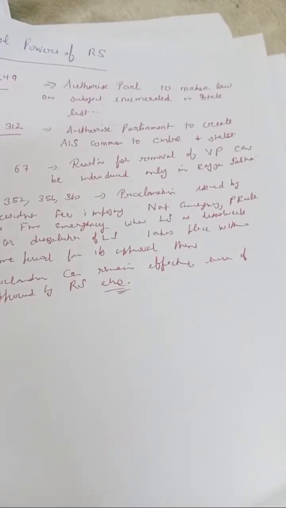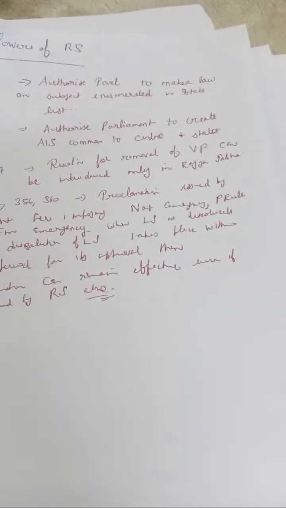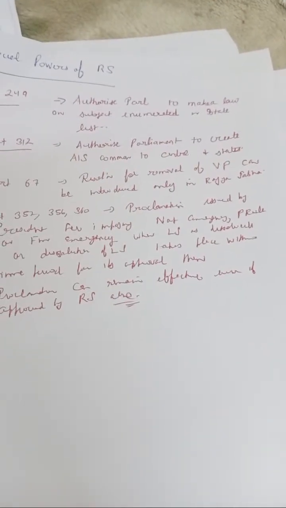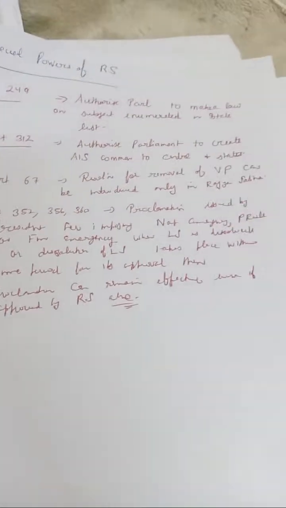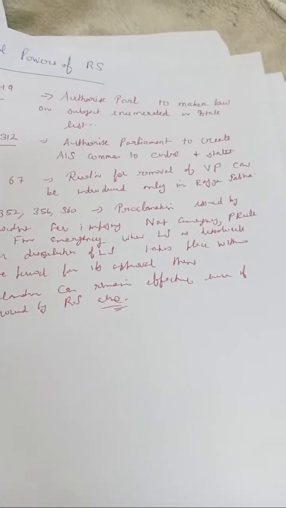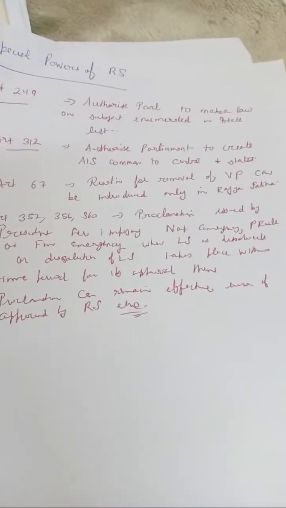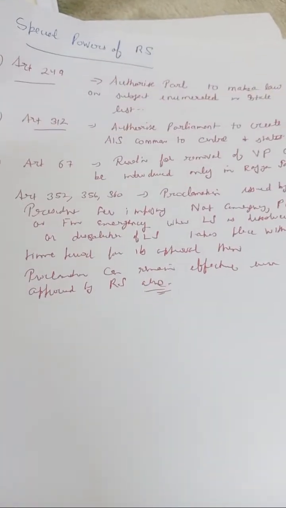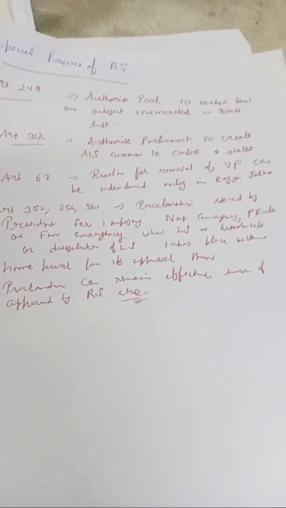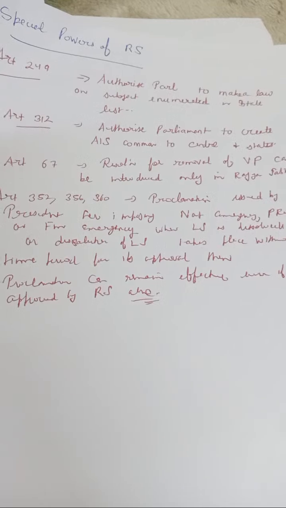I have said earlier that if Lok Sabha is dissolved, or dissolution of Lok Sabha takes place within the period for its approval, then the proclamation can remain effective if it is approved by Rajya Sabha.